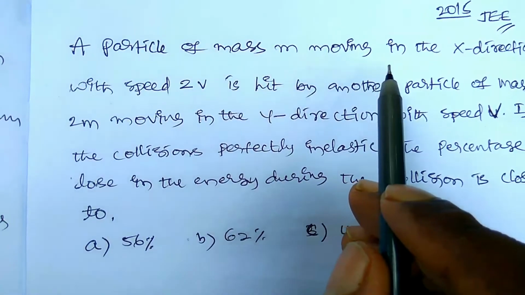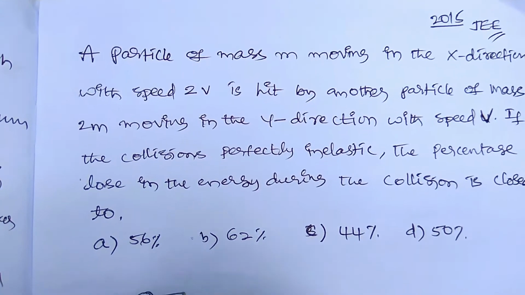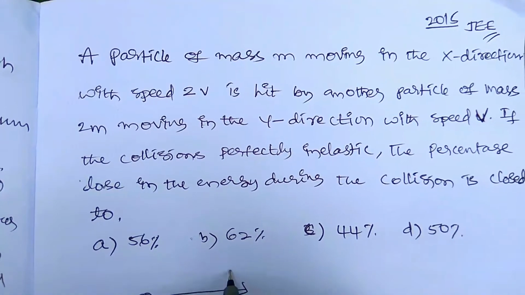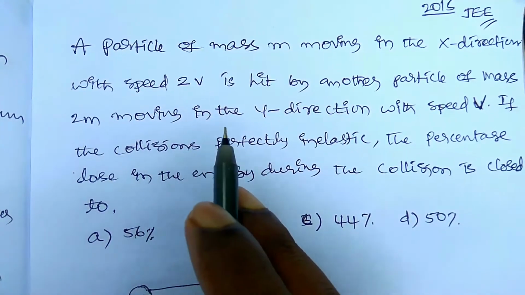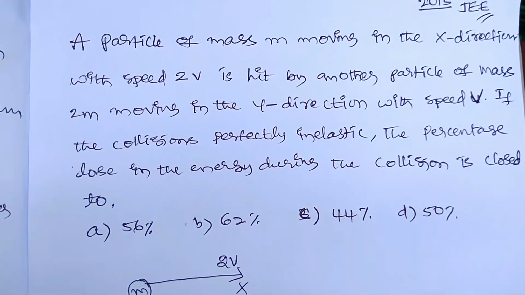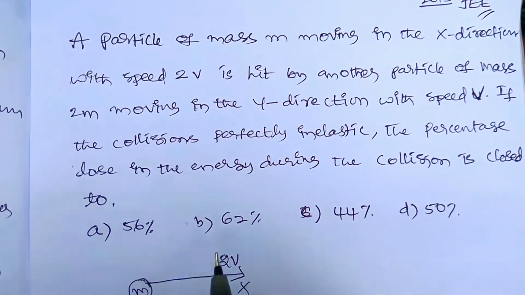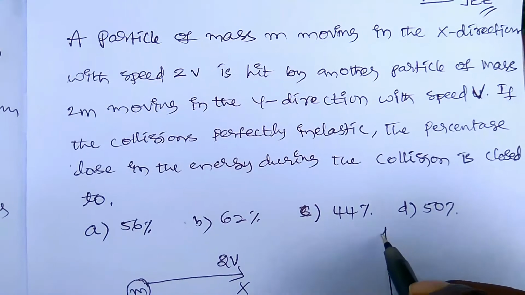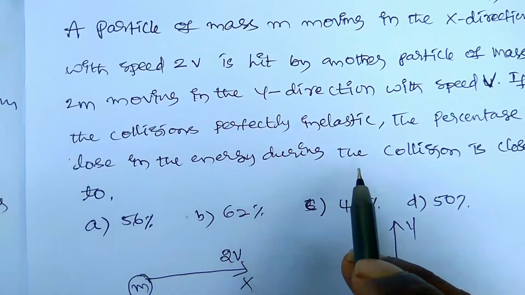A particle of mass m moving in x direction. So this is a particle m which is moving in x direction, right? X direction with the speed of 2v, and another particle of mass 2m moving in y direction. So this is the particle 2m moving in y direction with the speed v. Okay, if the collision is perfectly inelastic, so this is x direction and this is y direction, perfectly inelastic, the percentage loss in the energy during the collision.